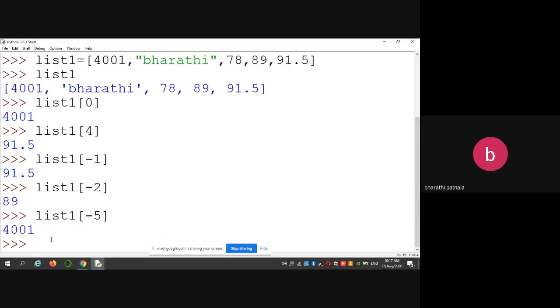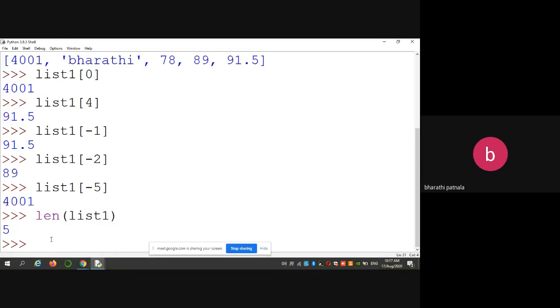Okay, next, what are the methods available in list? Let us see. The first one is, if you want to know the length of the list, length of list1. How many elements does this particular list1 contain? 1, 2, 3, 4, 5. So if you want to find out how many elements are in a given list, you must use length of list1. Now simultaneously you note down all these methods.